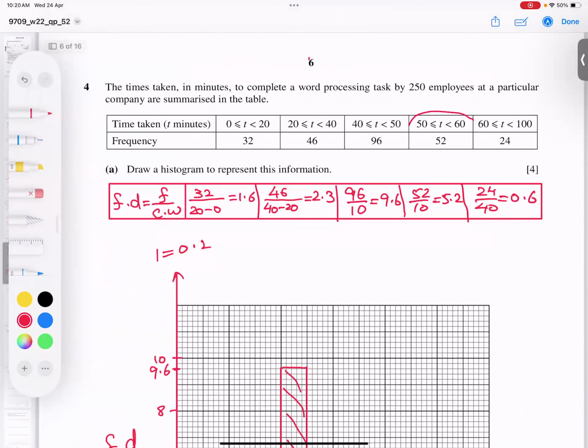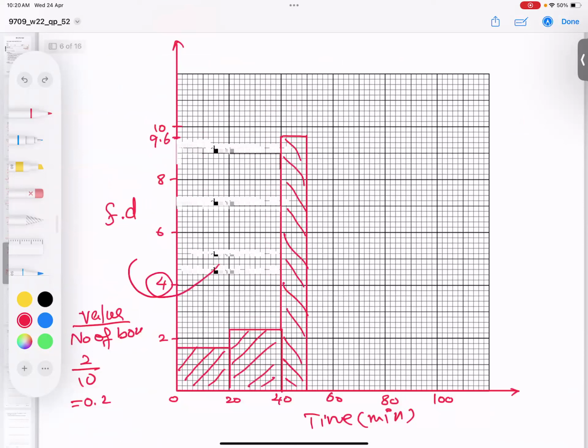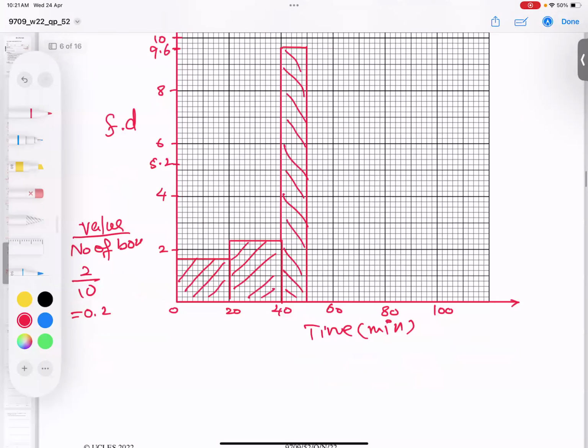Next, second last, starting from 50, ending 60, height 5.2. Where is 5.2? This is 4, here 5, and one box up. This is 5.2, starting at 50 and ending at 60. I hope you're understanding what is going on. I'm shading in another way.